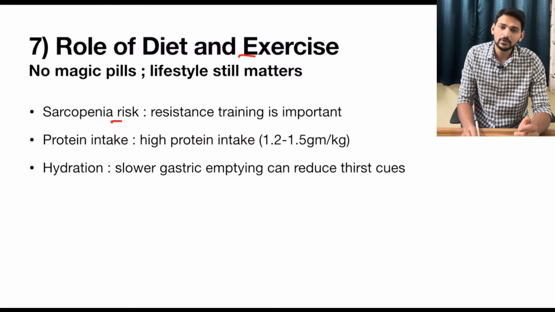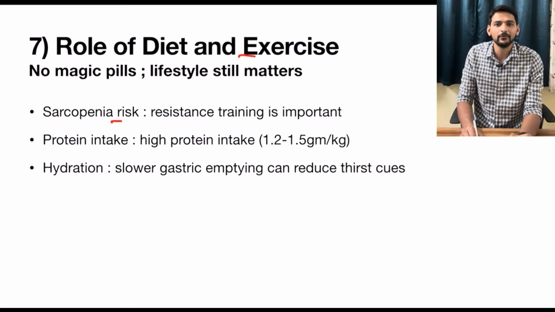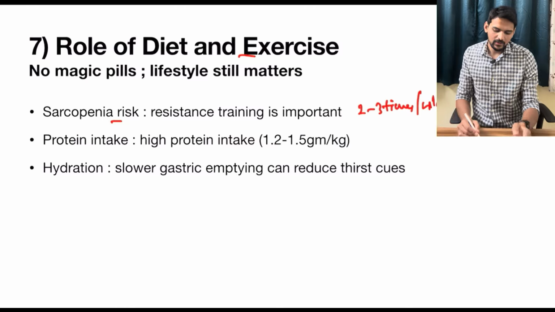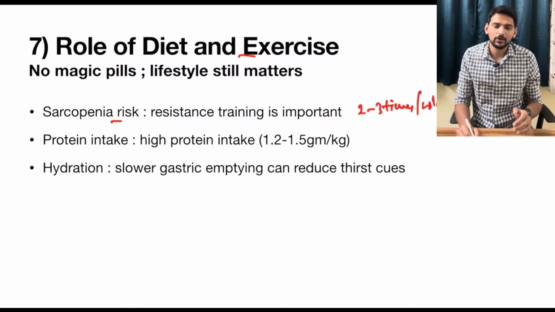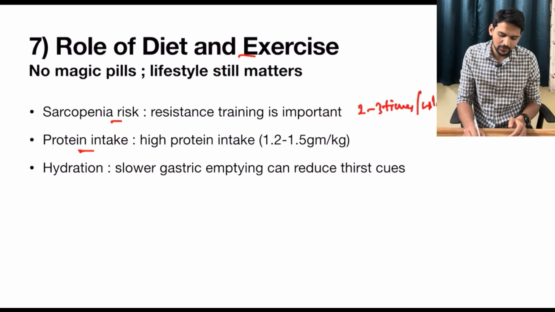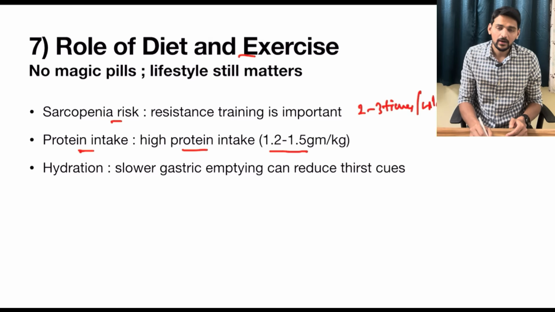So it is important to advise the individuals to undergo resistance training every week. At least 2 to 3 times weekly, they have to do weightlifting exercises. And to prevent muscle loss, it is important to take protein properly. So we have to advise a high protein intake, that is at least 1.2 to 1.5 gram per kg body weight. It is also important to guide about the hydration.